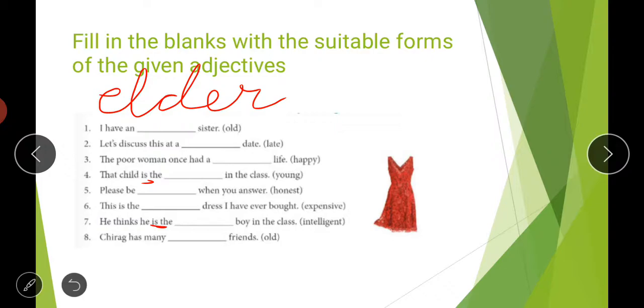Then: Chirag has many dash friends. Chirag has many older friends.